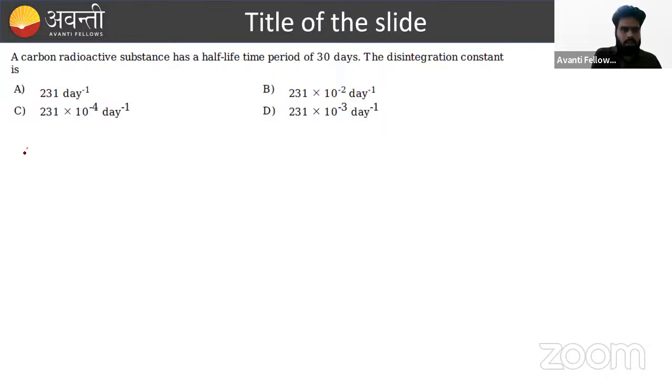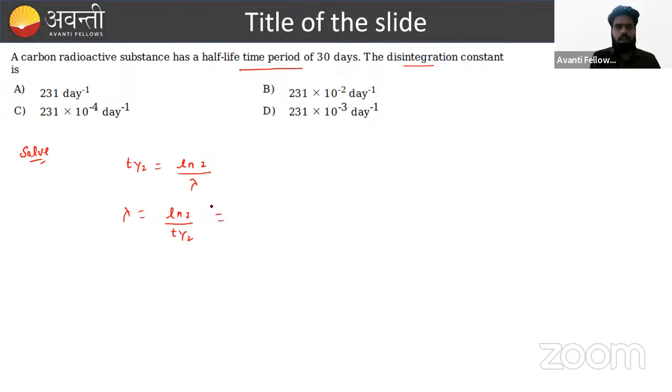Again, this question is very easy, totally formula based. The half-life period is given, and the disintegration constant is asked. What is the relationship between the disintegration constant and the half-life period? As we know, beta, the half-life period is written as ln2 divided by the disintegration constant. So the disintegration constant we can write down here as ln2 upon t half. I hope this is clear.